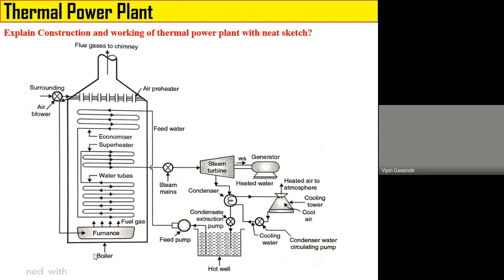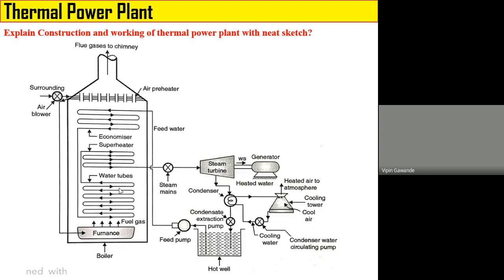Water is used from the river. That's why the power plant is generally located near the river. So the function of the boiler is to convert water into superheated steam. Now, how does the boiler convert water into superheated steam? The boiler uses coal plus oil in the furnace, and because of the combustion of this coal plus oil, flue gases are generated, which have very high thermal energy, and these flue gases flow over the water tubes. The water inside the tubes absorbs the heat from these flue gases, and the water is converted into a superheated state.